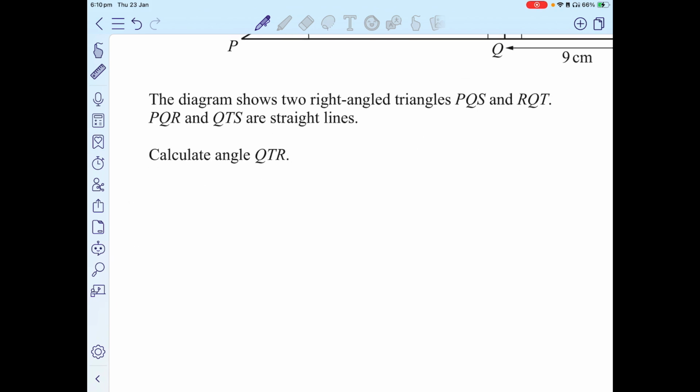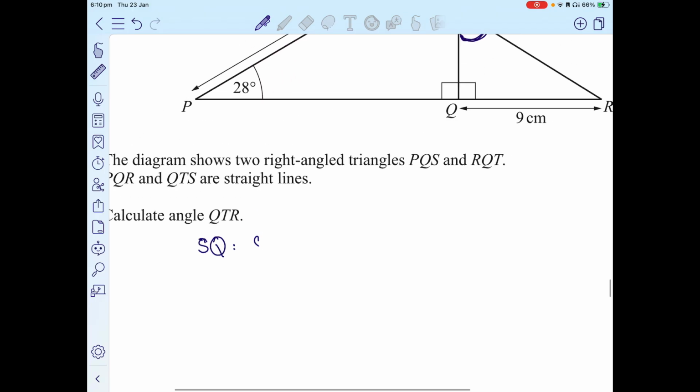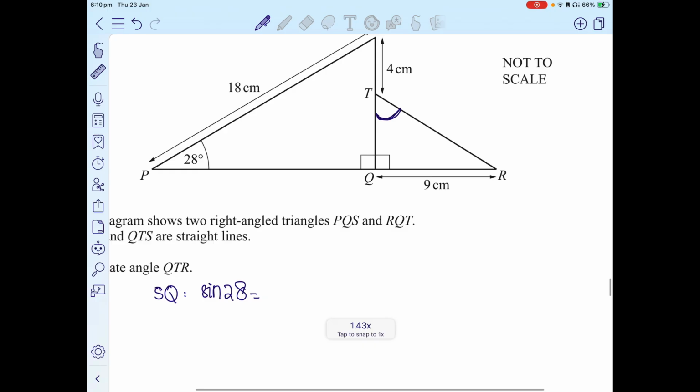In order to get SQ, sine of 28 is equivalent of the opposite, which is x, divided by the hypotenuse, which is 18, because sine theta is equivalent of opposite over hypotenuse.